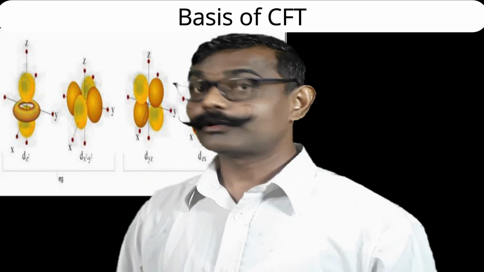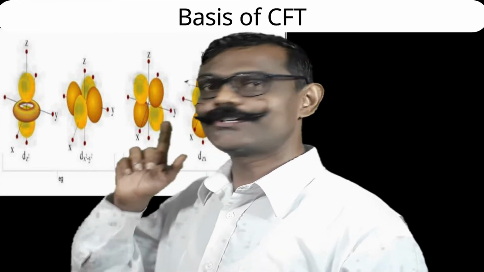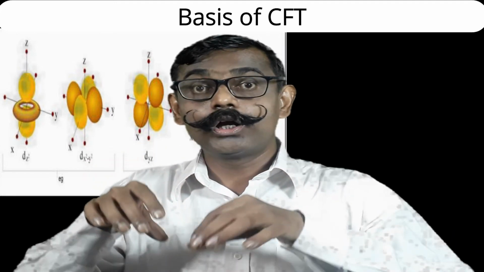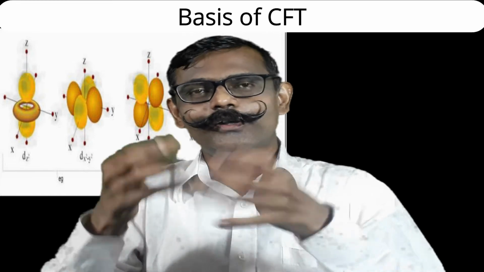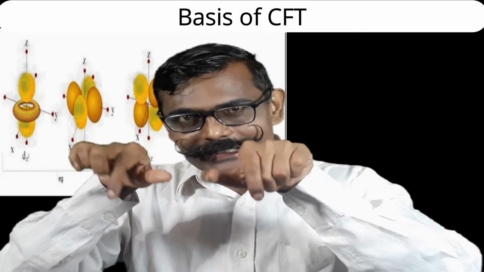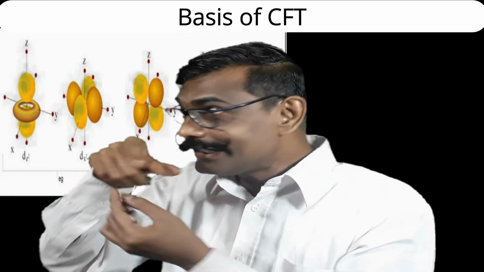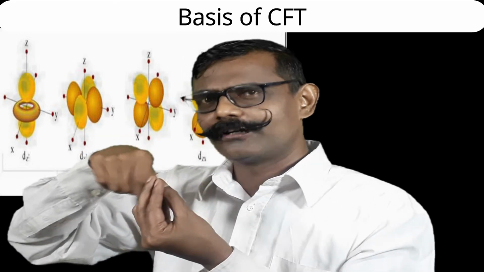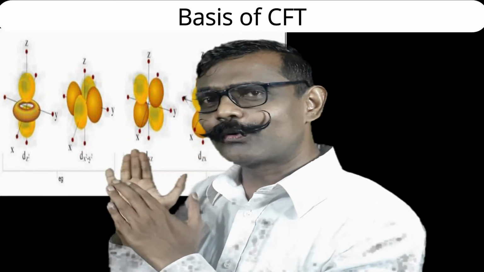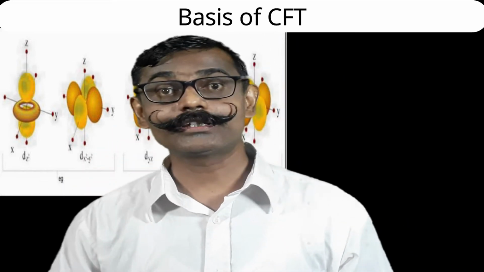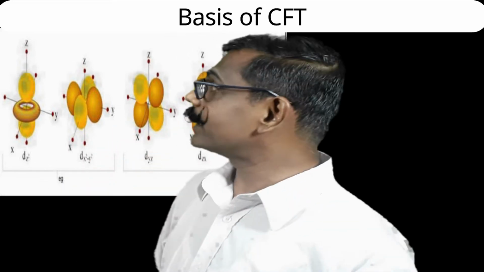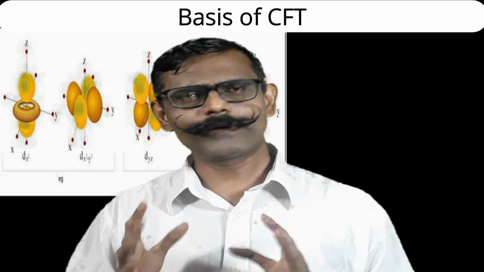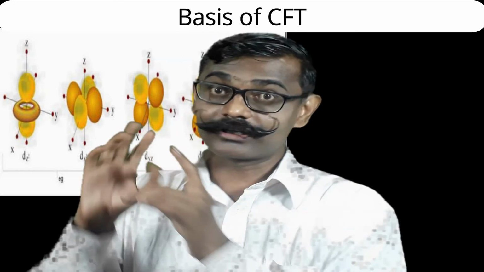The dz square orbital: the lobe is along the z axis, and if you observe, there is a ring, like the ring on Saturn, or a donut, or a medu vada. Such a ring is there around the z axis, along x and y. So partly it has an orientation towards x and y, and the major orientation is towards the z axis. Let us consider yellow color as the positive wave function and brown color as the negative wave function. The wave function is not important at this moment, but the orientation and shape are important.